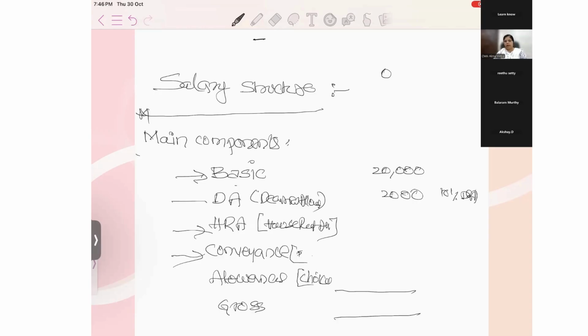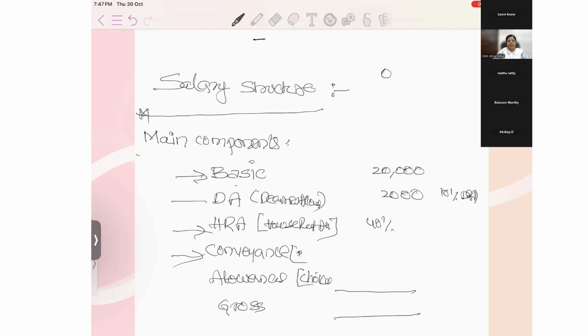It will not be exactly 10%. Here HRA 40% is the regular percentage every organization maintains, but some may or may not. These are the calculations we have to do according to income tax, to get the benefit of income tax.